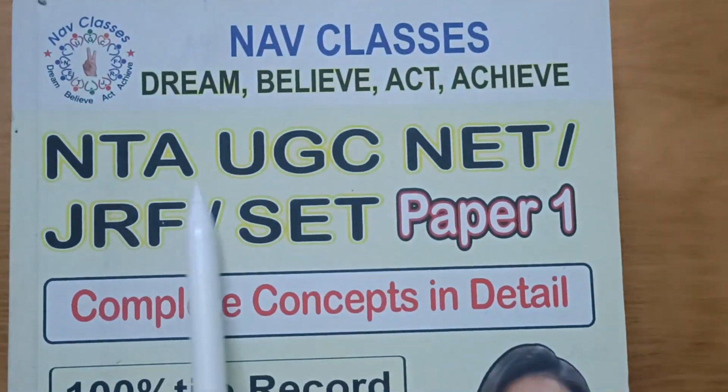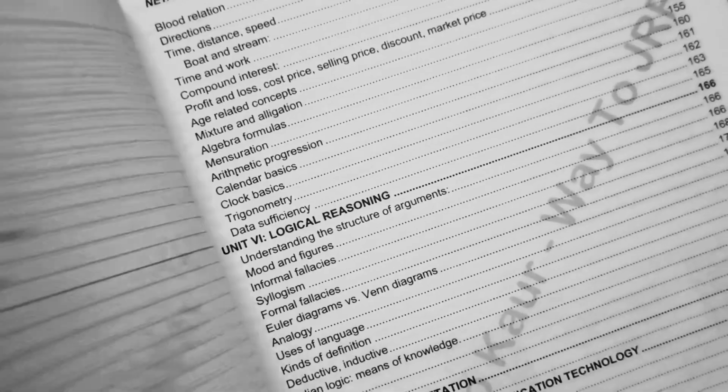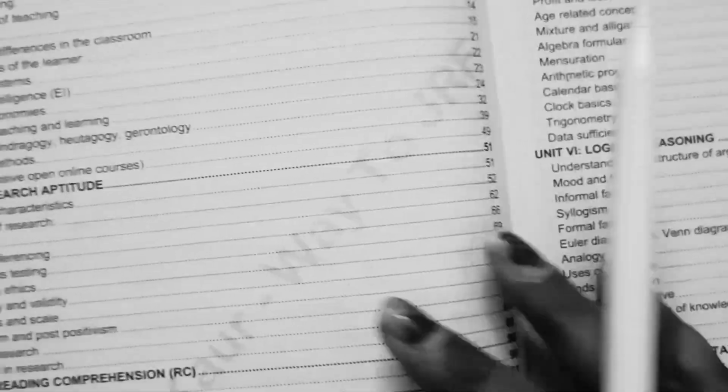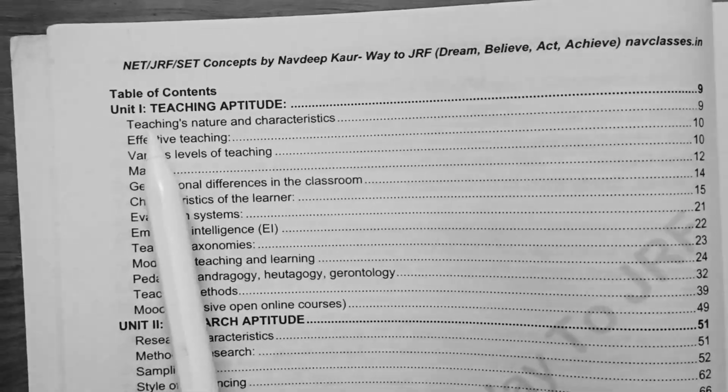Now I'll be telling you about one more book which I have. This is from NAV Classes, NTA UGC NET JRF SET Paper 1, and today I'll be telling you about this content also. I'll be showing you the content. You can see it on your screen. If we talk about the second book, NAV Classes NTA UGC NET Paper 1, I would refer this book to those who have just started preparing for everything, like the newbies, right? Then you can focus on teaching aptitude.